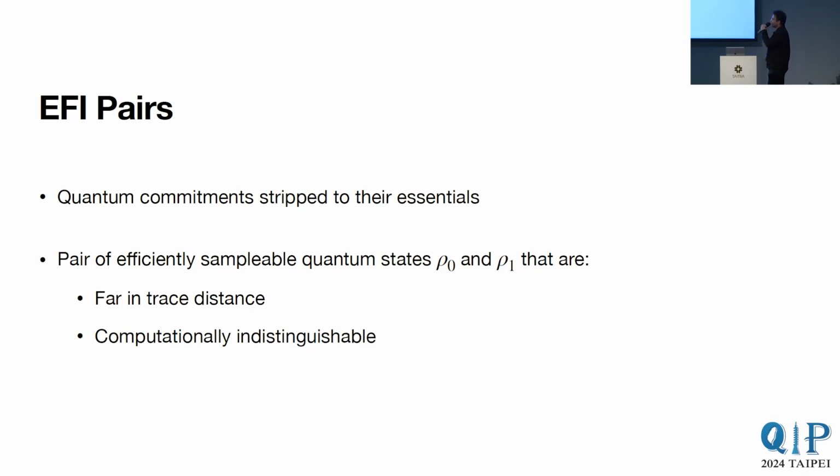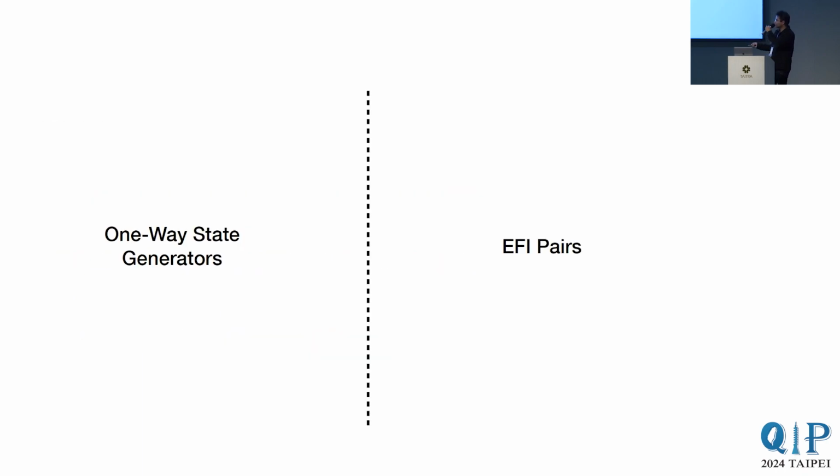EFI pairs are a pair of efficiently sampleable quantum states, rho 0 and rho 1, that are number one, far in trace distance, and number two, computationally indistinguishable. Being computationally indistinguishable means that there does not exist any efficient algorithm that can distinguish rho 0 from rho 1. The name EFI actually stands for these properties: efficiently sampleable, far, and indistinguishable.